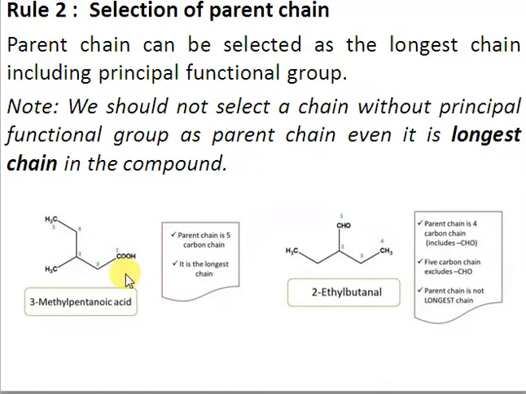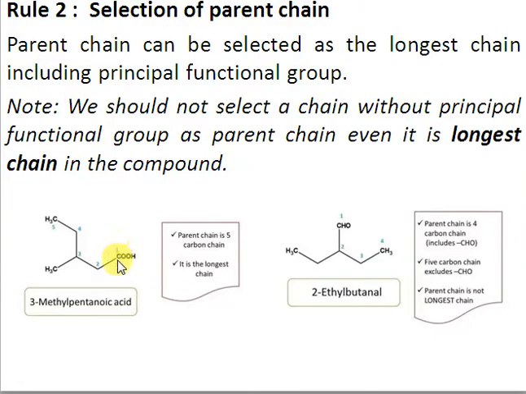So this is the longest continuous chain with the principal functional group, and this is the correct selection for this structure. Also, we cannot select this chain. It has 4 carbons, but it does not include the principal functional group, right? So this selection will be wrong. You have to select the longest continuous chain with the principal functional group here.